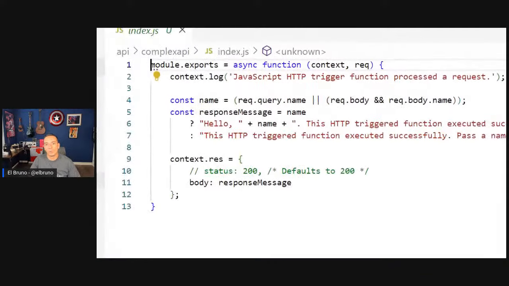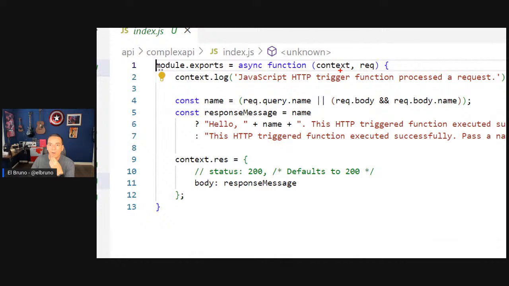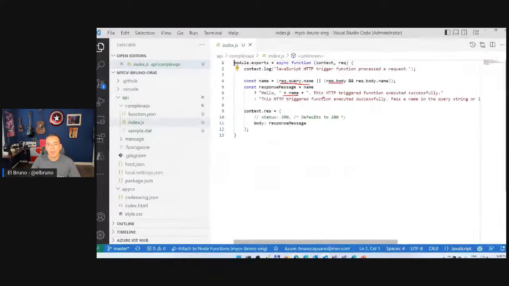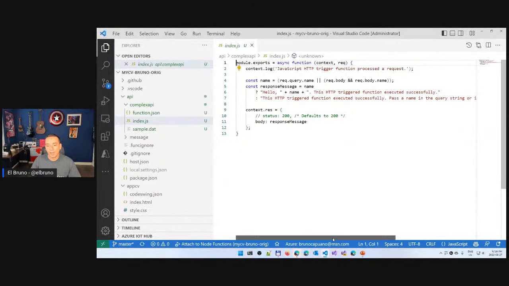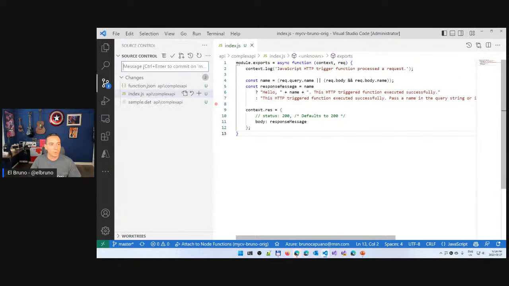And basically what we are going to have here is the request and the context. If we analyze this and you know how functions work, we have the context, we have the request. And if I have here in the request the name in the body, I will say, hello, name, this HTTP is trigger. Oh, that's a good question, Antonio. I am going to get there soon. The name on the trigger, and I will say that, hey, this is triggered like this. So let's run this. Let's publish this.